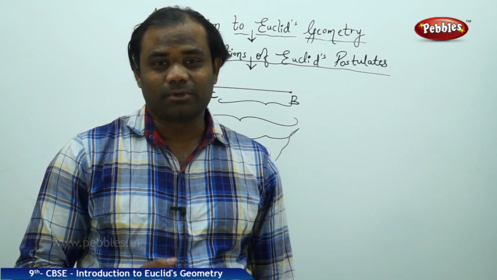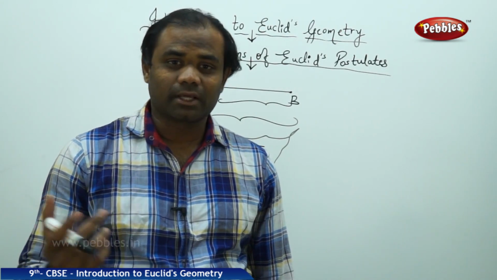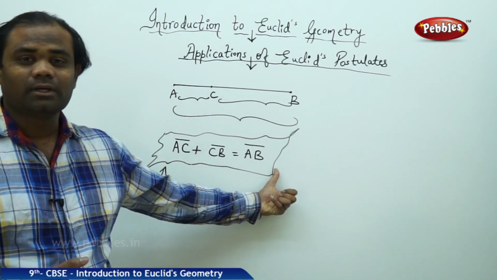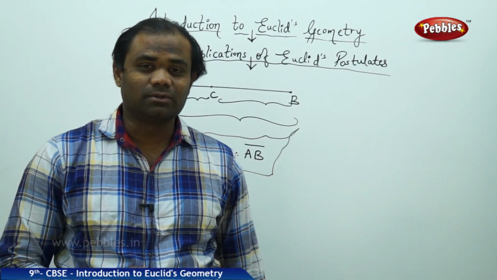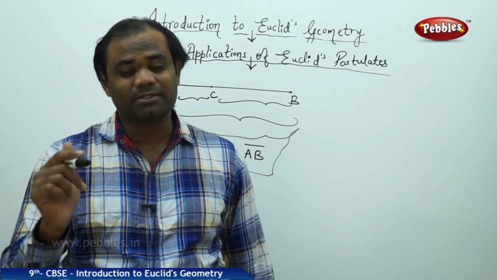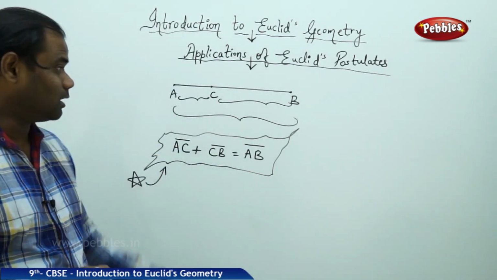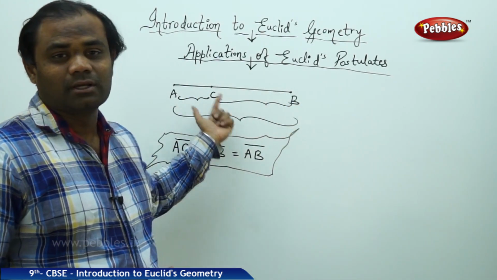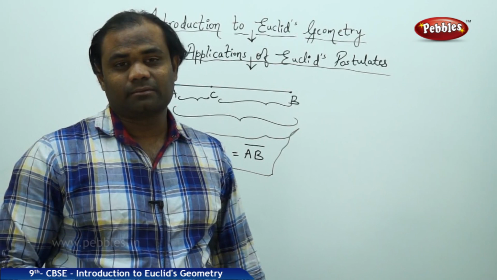Significance of Euclid's postulates in the branch of mathematics: the property AB plus BC will always be equal to AC, if the three points A, B and C are on the same line as given here. A, B and C are on the same unique line.